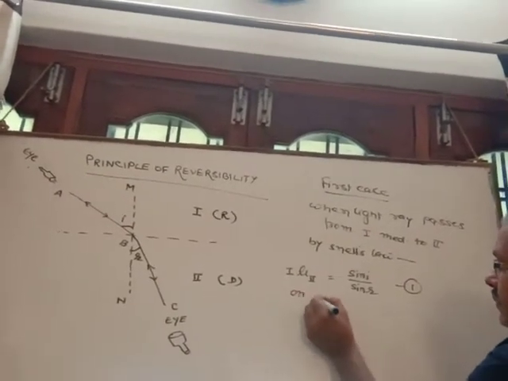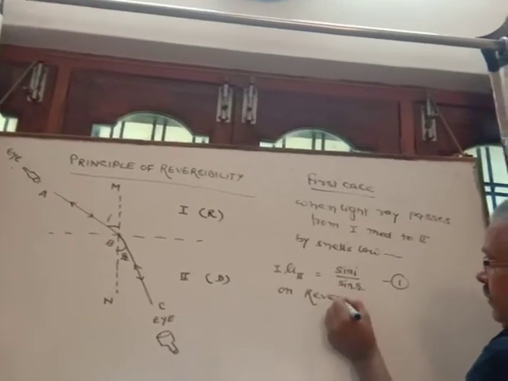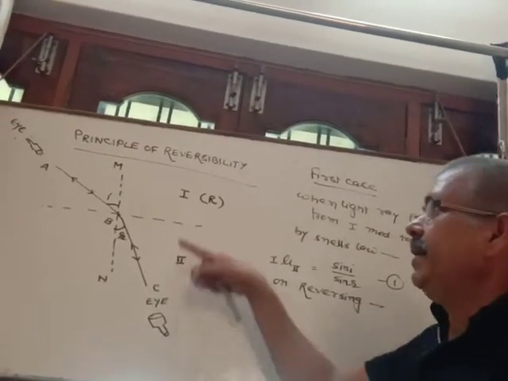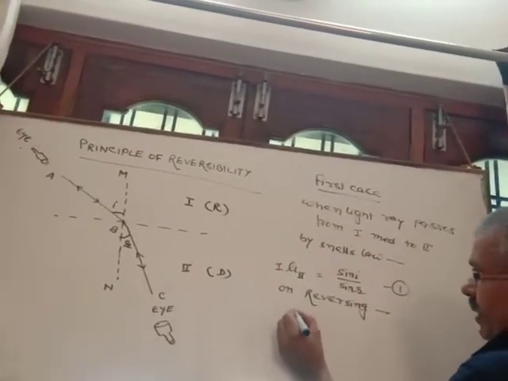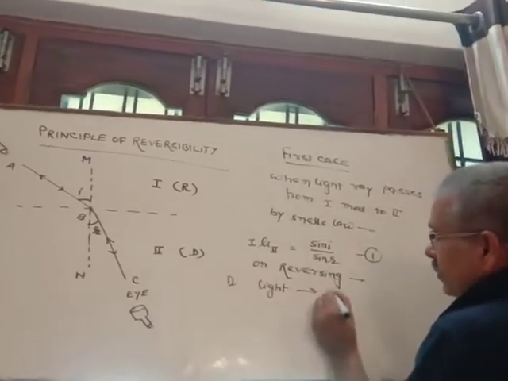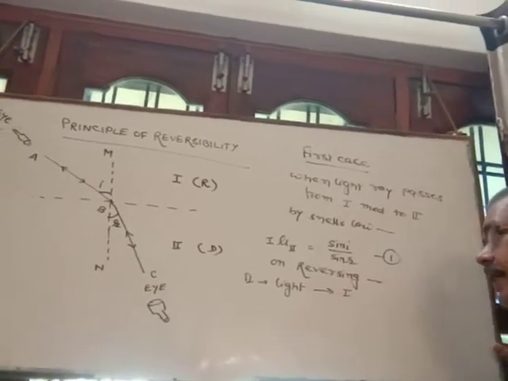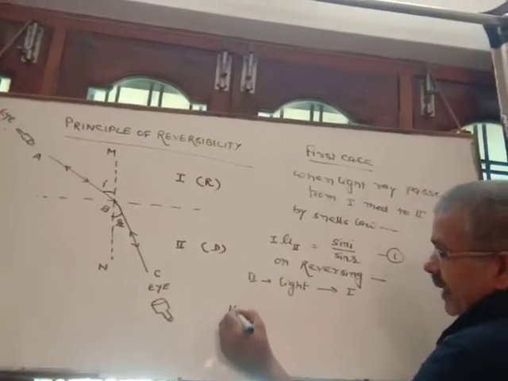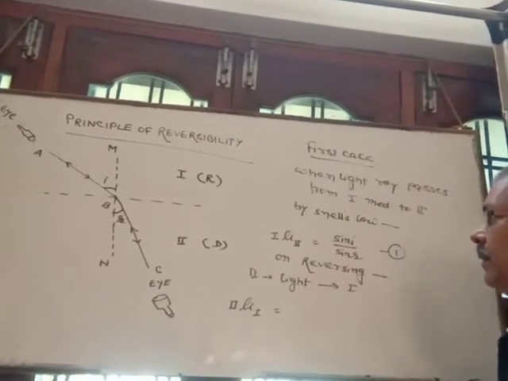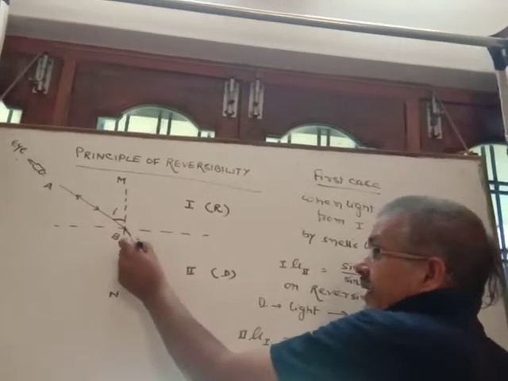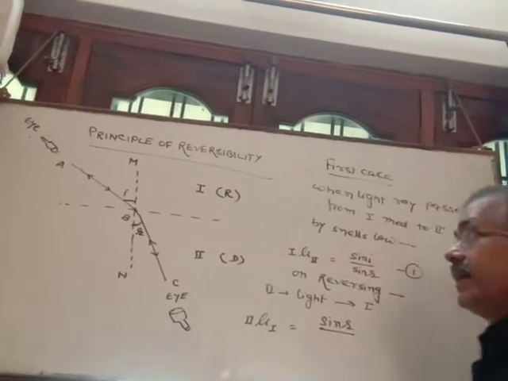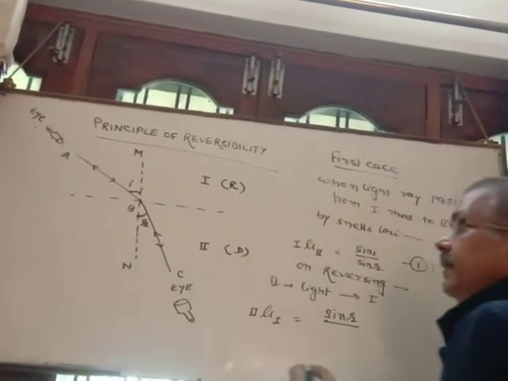On reversing, that is when light passes from the second medium to the first, then by Snell's law you will write second mu first equals sine of angle of incidence. Now the angle of incidence is R, that is sin R, upon the angle of refraction, and now the angle of refraction is I, that is sin I.